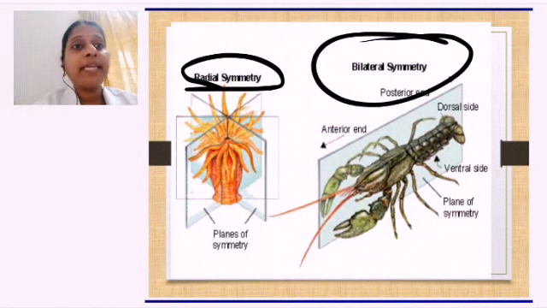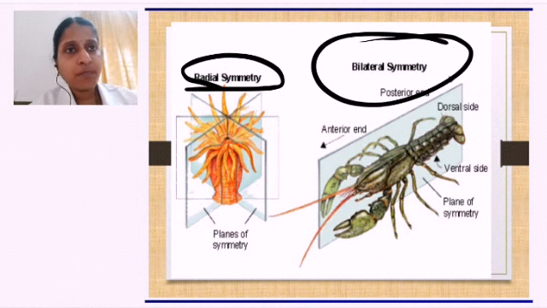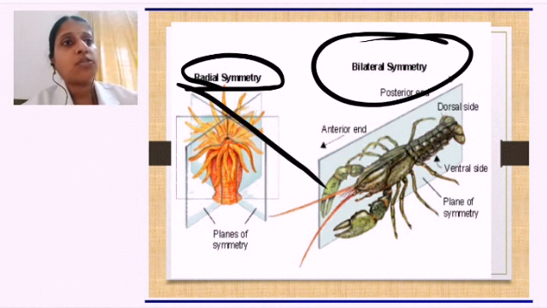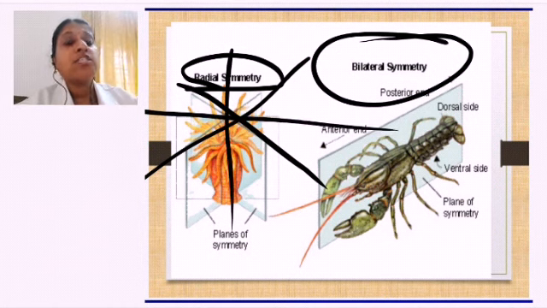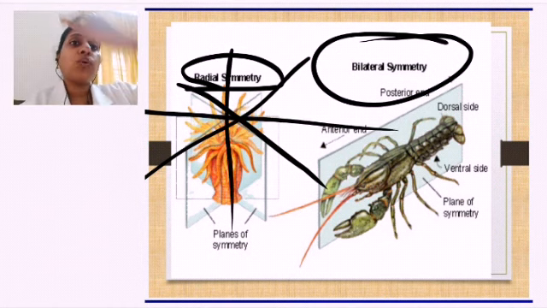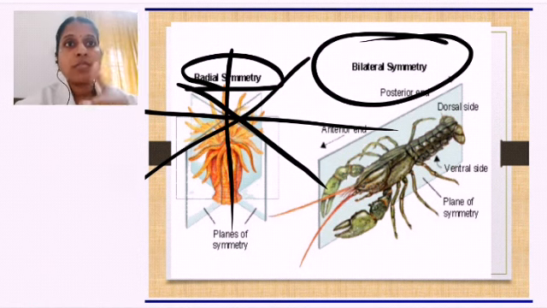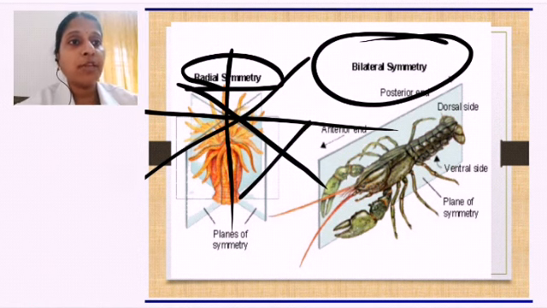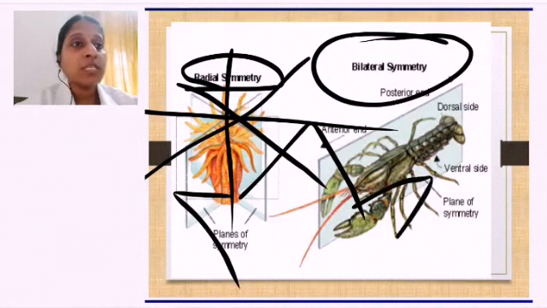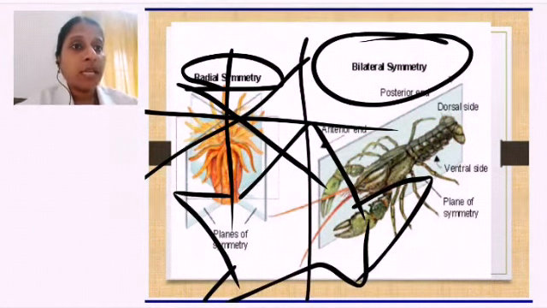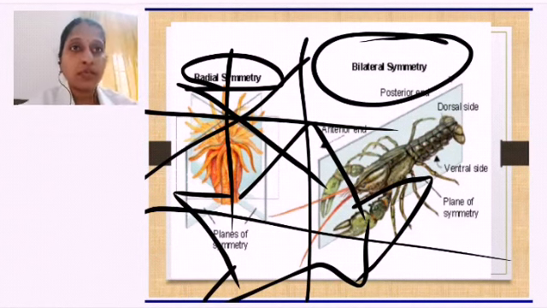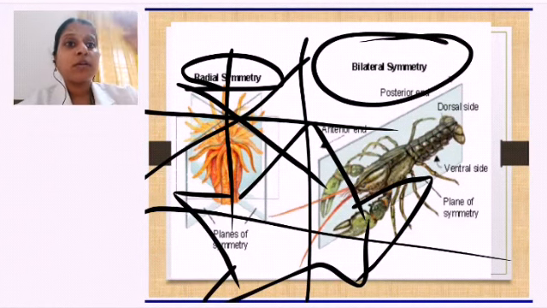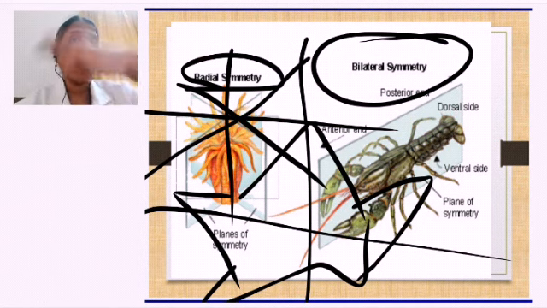What do you mean by radial? Radial means if you cut the organism from any part, if you cut it like this, or like this, or like this, each and every way you cut, you get two equal halves. Like a starfish. Imagine this one is the starfish. If you cut it like this or like this, most probably the diagram is not that clear, that's why. Otherwise you get what? Radial. Radial means what? Two equal halves from any plane.